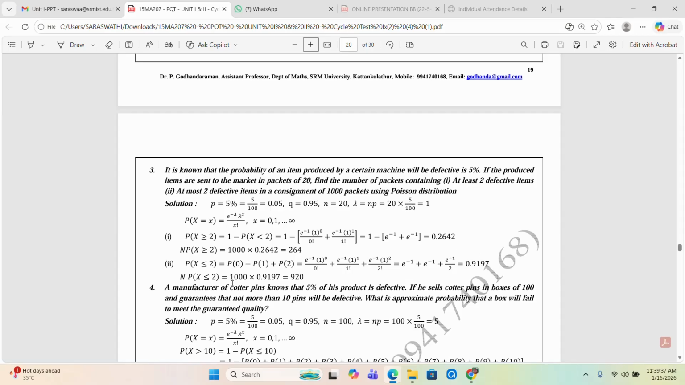So now the calculation for 1000 packets: 1000 into 0.9197 is equal to 920.